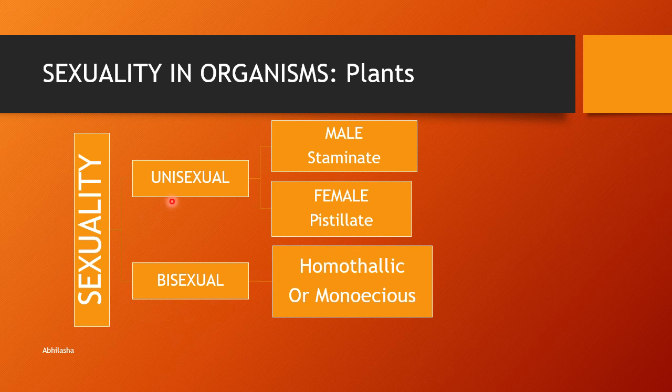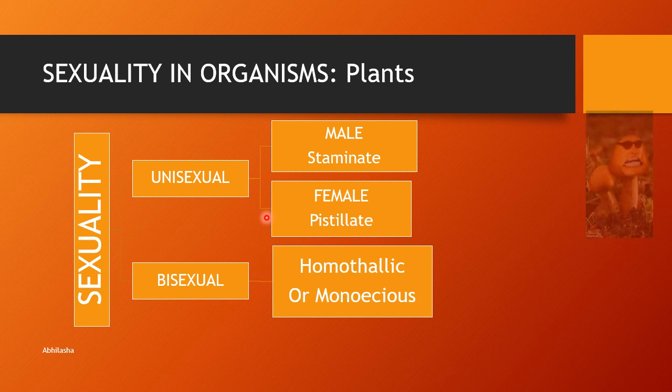Unisexual plants possess reproductive structures of only one sex. They can be either male or female. When it has only male flowers, it is known as staminate, and when it has only female flowers, it is known as pistillate. Can you find out the reason for these terms, staminate and pistillate?